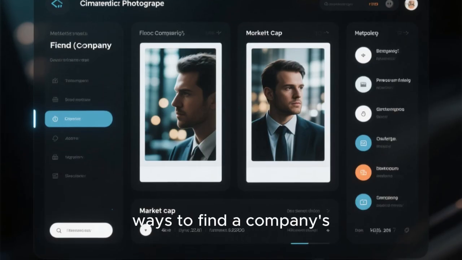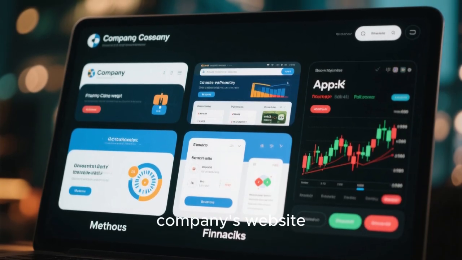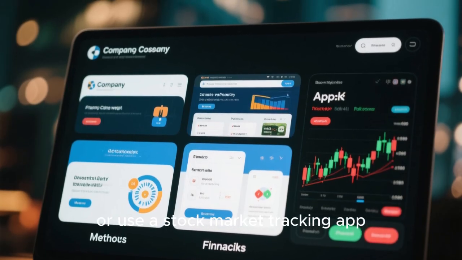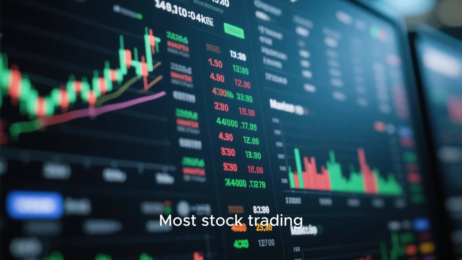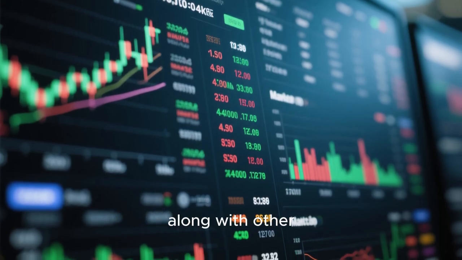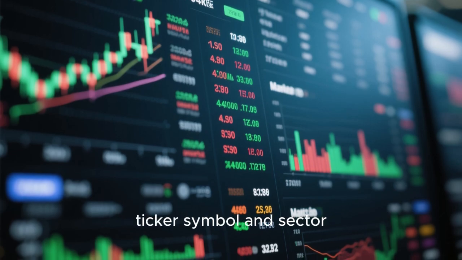There are several ways to find a company's market cap. You can either get it directly from the company's website, look it up on a financial website, or use a stock market tracking app. Most stock trading platforms will also display the market cap of a company along with other important information such as the company's name, ticker symbol, and sector.